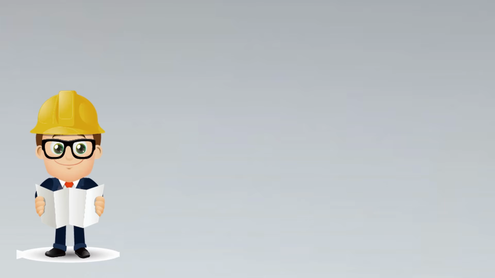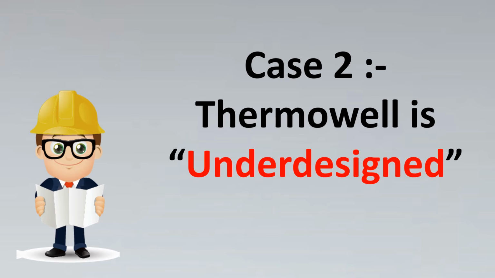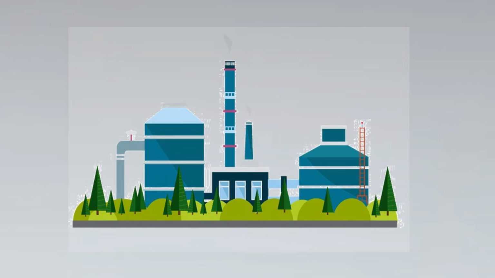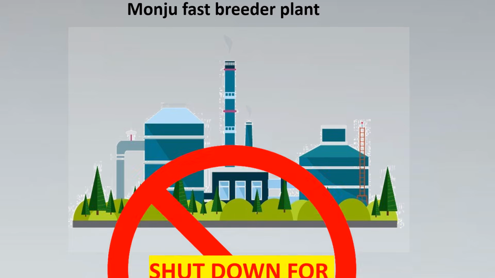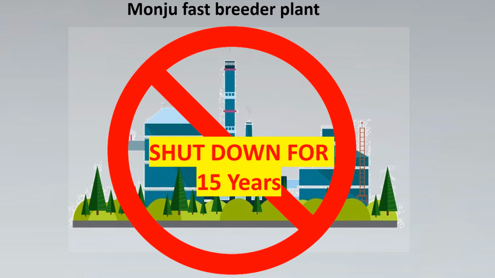Now, the most dangerous case of all. What if your thermowell is under designed? An underdesigned thermowell is one of the riskiest things that can happen to a plant. You might not trust that, but do you know a plant was shut down for 15 straight years? The Monju fast breeder plant in Japan was shut because of a thermowell failure, because of the wake frequency calculations that were done there. And it led to the shutting down of the plant for 15 straight years.